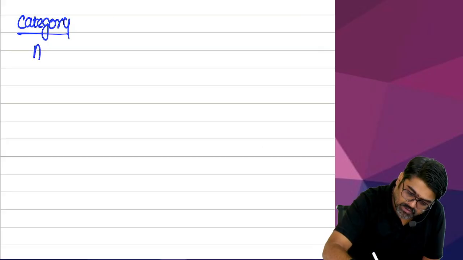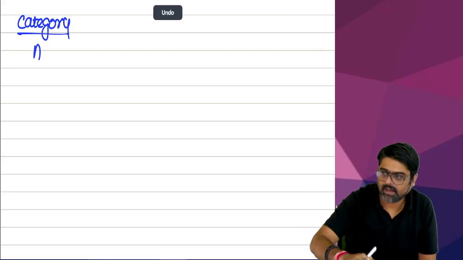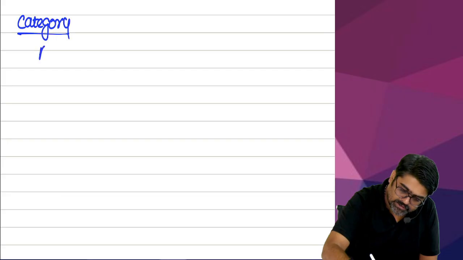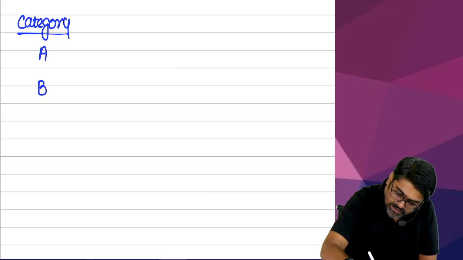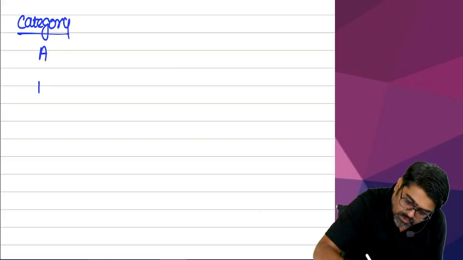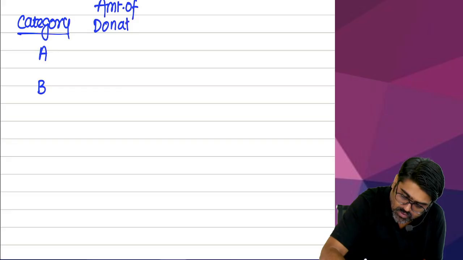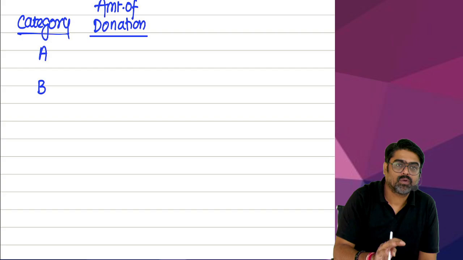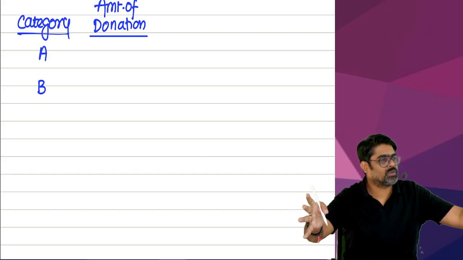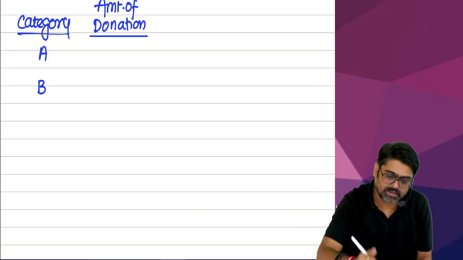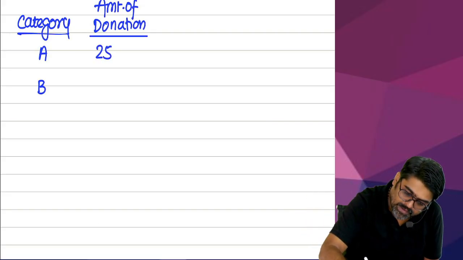There are certain institutions written in category A, and some institutions written in category B. Now, the amount of donation: the actual amount of donation. How much did you donate during the previous year to all the category A institutions? Say you made a total donation of 25,000 during the year.